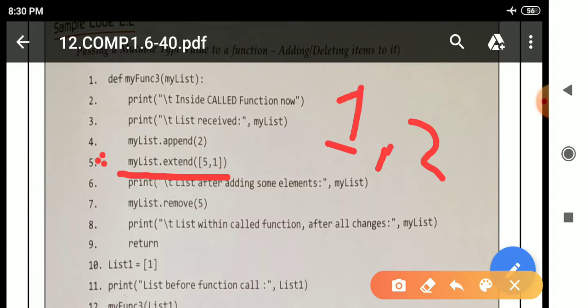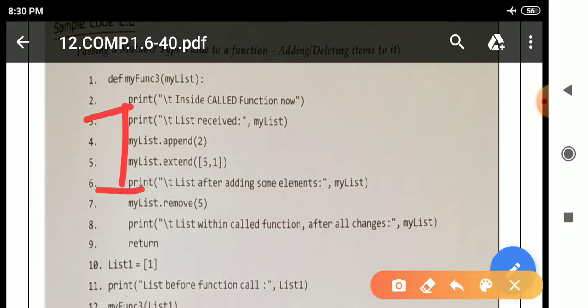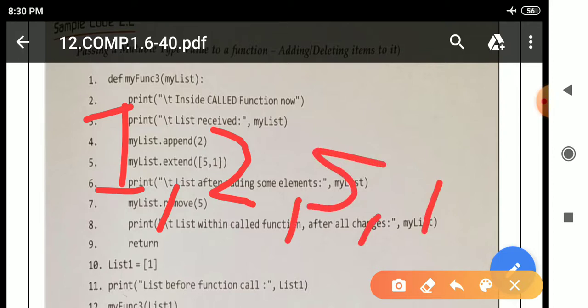But in line number 5, my list dot extend means we are extending my list, which contains 1 and 2, with 5, 1. So after execution of line number 5, we will get 1, 2, 5, 1.